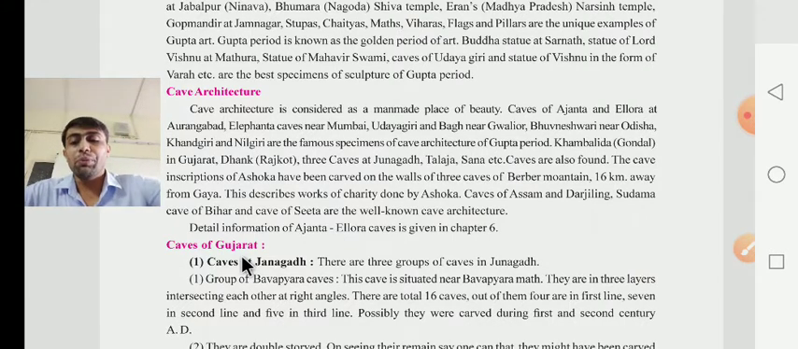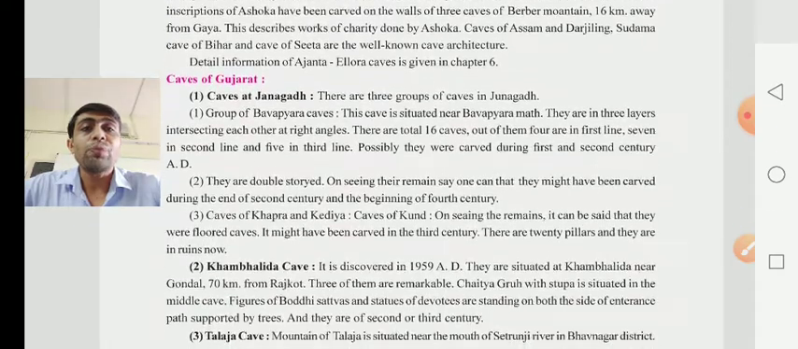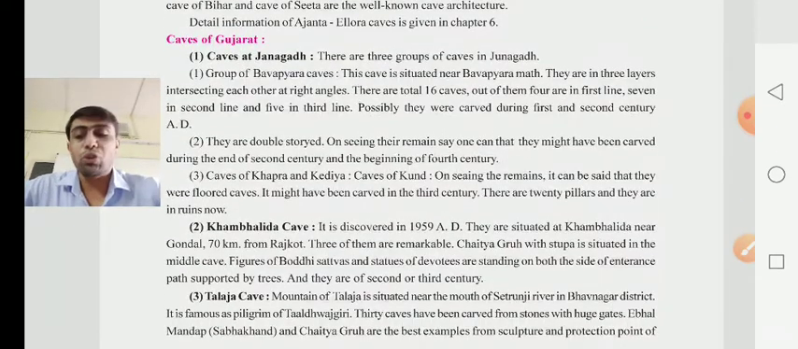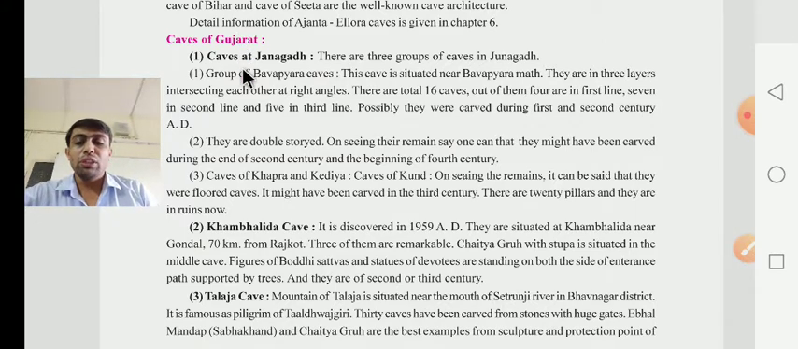After that, they give information about the caves of Gujarat. First of all, they give information about the caves of the Jangad, the caves of Junagadh. Here also there is a spelling error. Here it is not Jangad, it is the caves of Junagadh. There are three groups of caves in Junagadh.